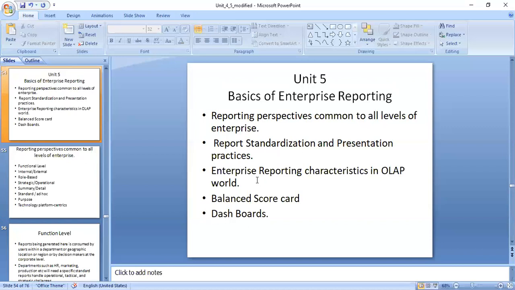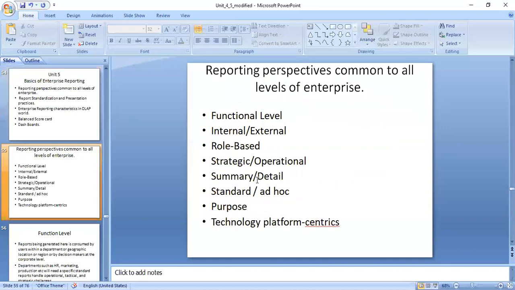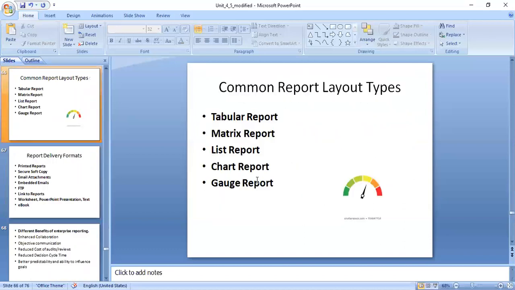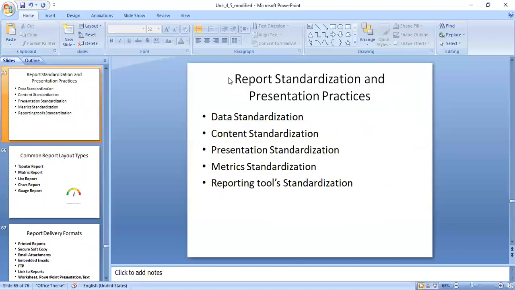enterprise reporting characteristics in OLAP here. So let us work out that. But before that, still one more topic is there. Yes, you can see here, this is your report standardization and presentation, which we have just discussed.